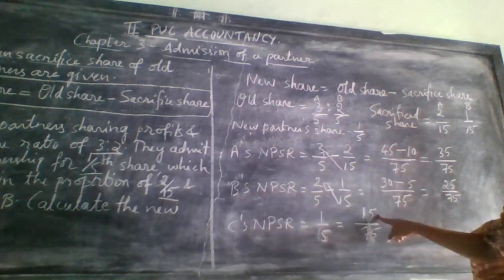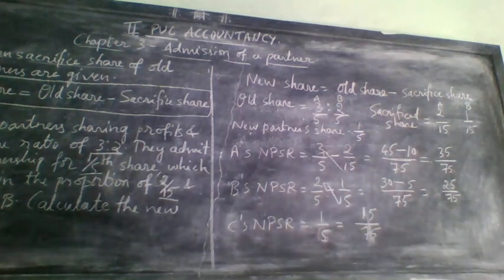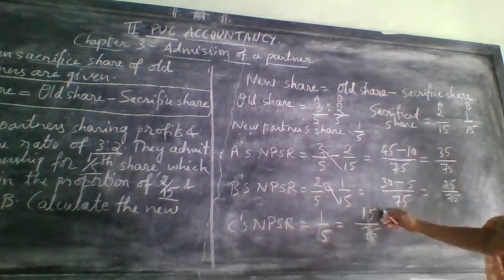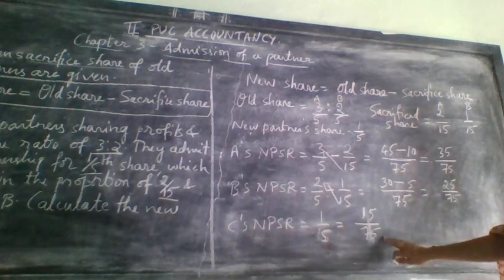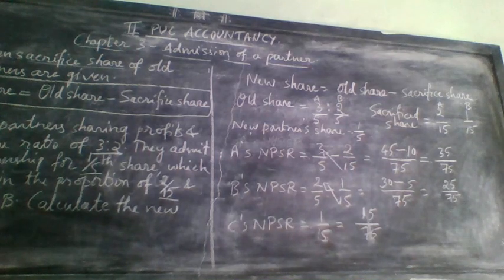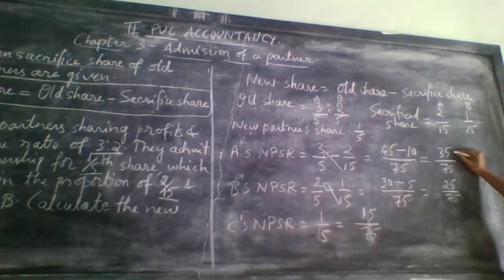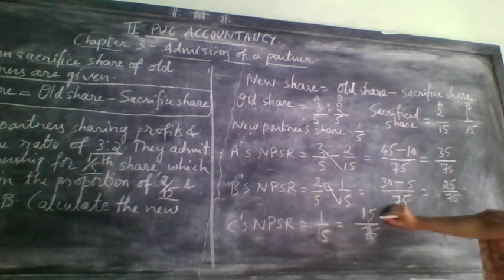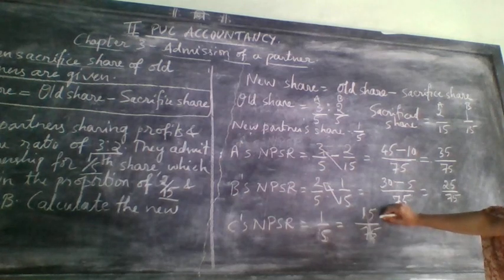You will get 15. I told you in the previous problem, if you add all the partner shares, if it equals the denominator, then your new profit sharing ratio is correct. So now add everything. 35 plus 25, 60, and plus 15, 75.